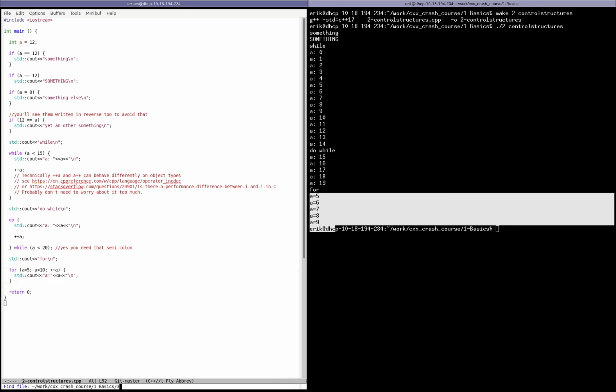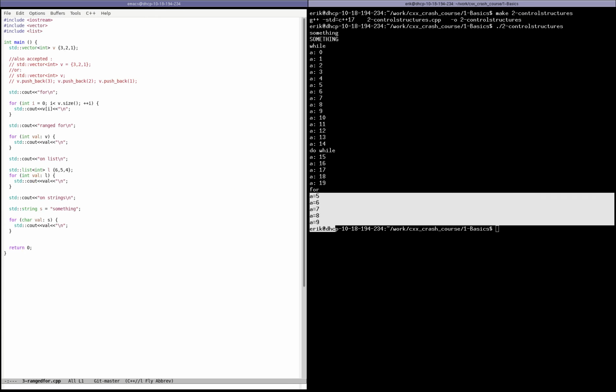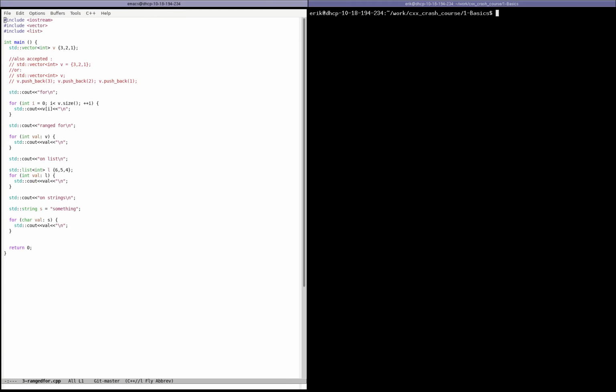All right, so let's look at the next one. The next one is how do we iterate over collections. Here I picked a collection from the standard library of C++. It's a vector, so it's a self-redimensionable array.